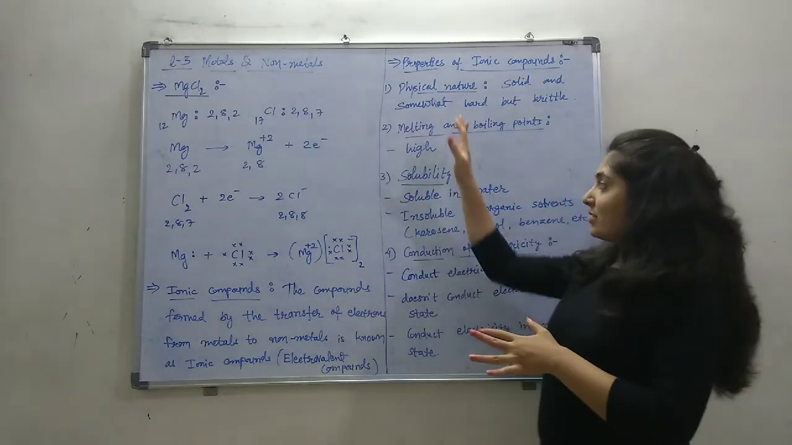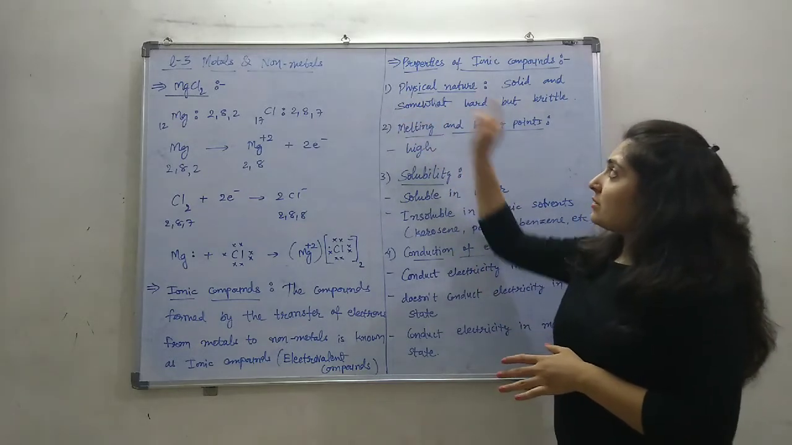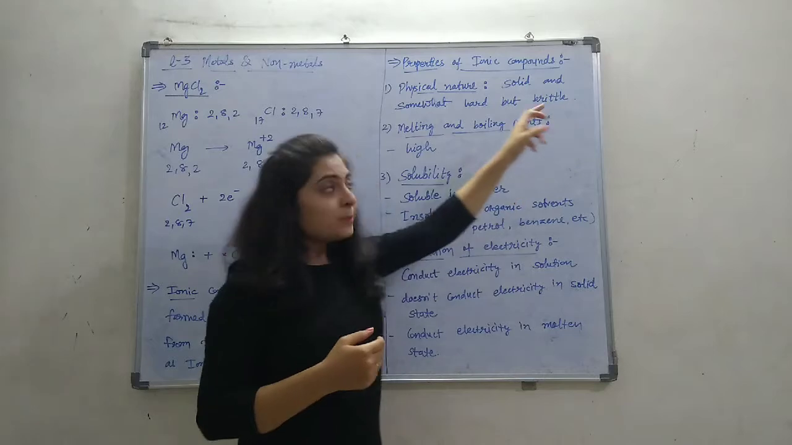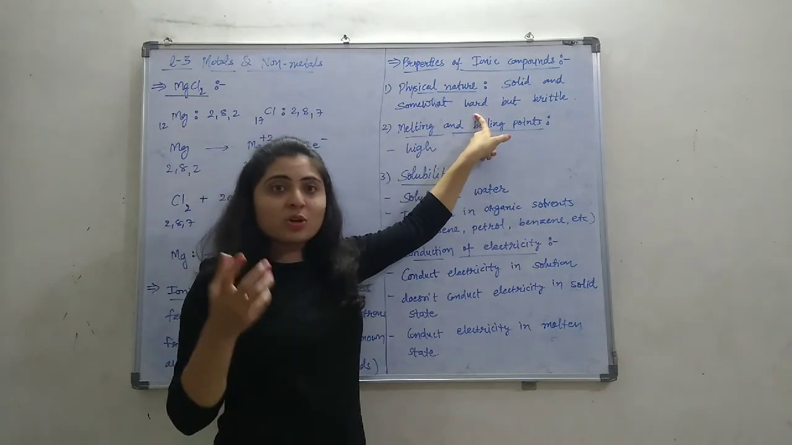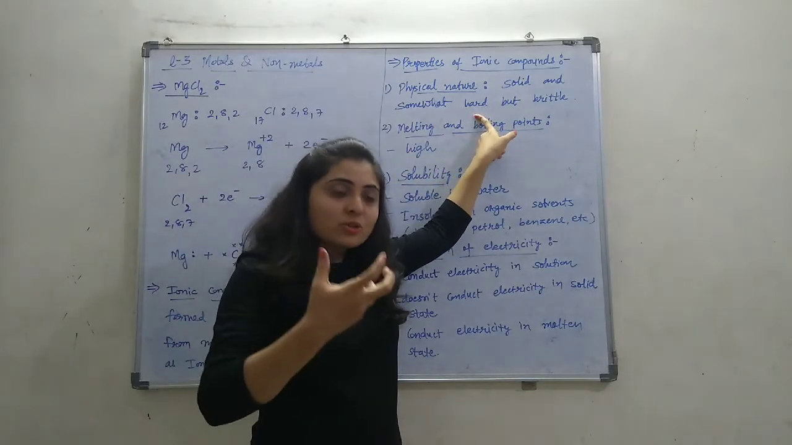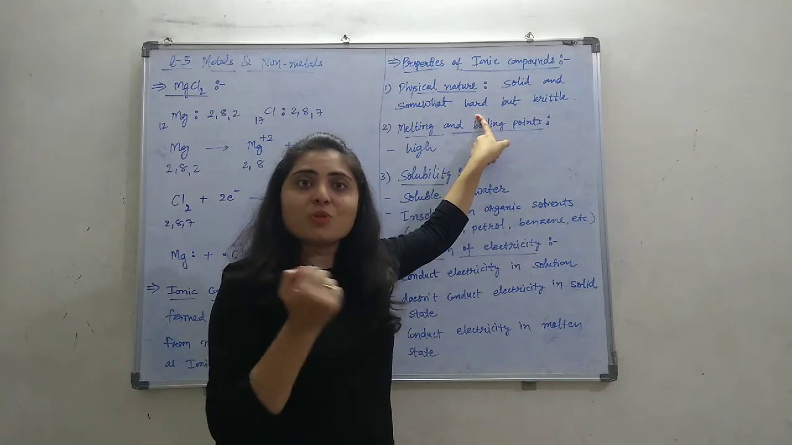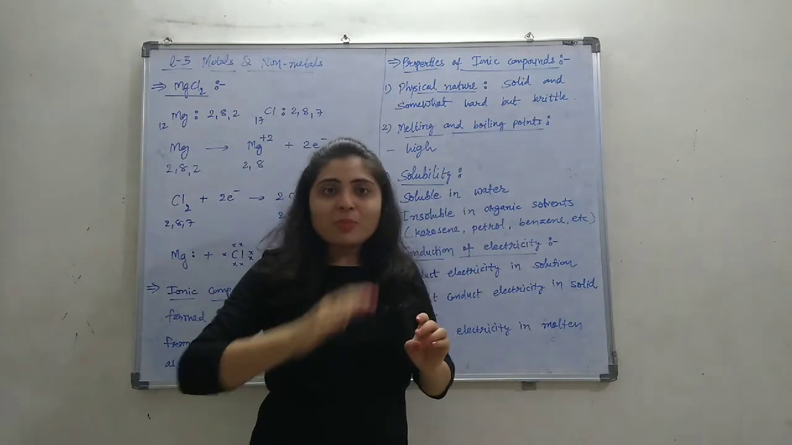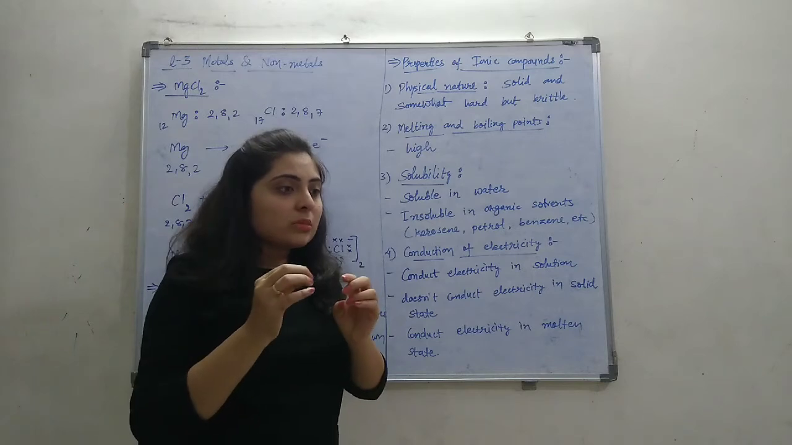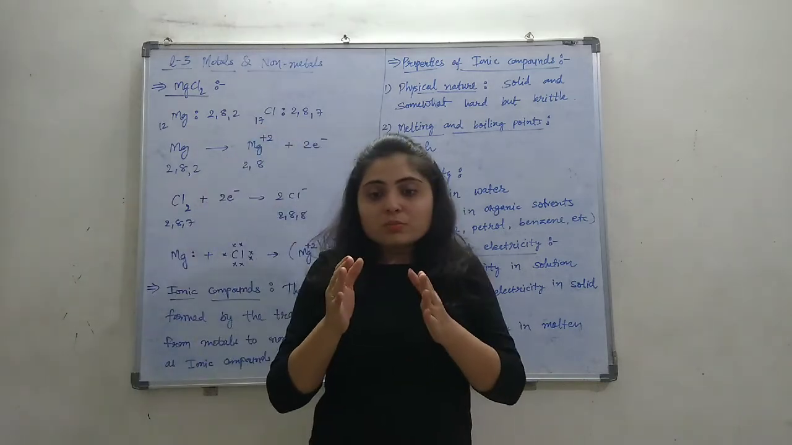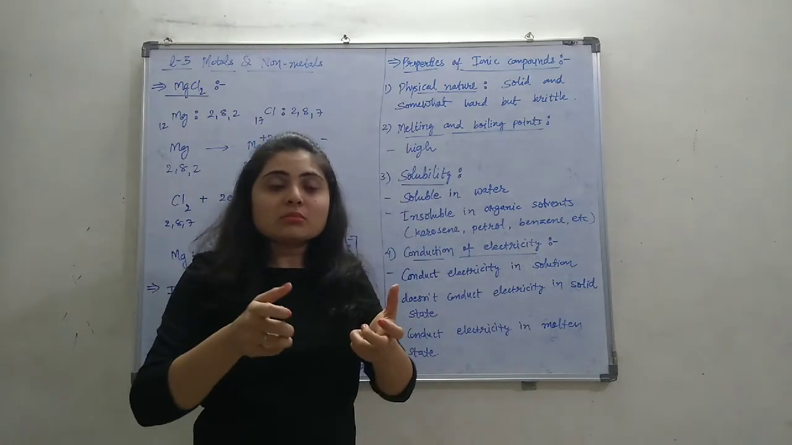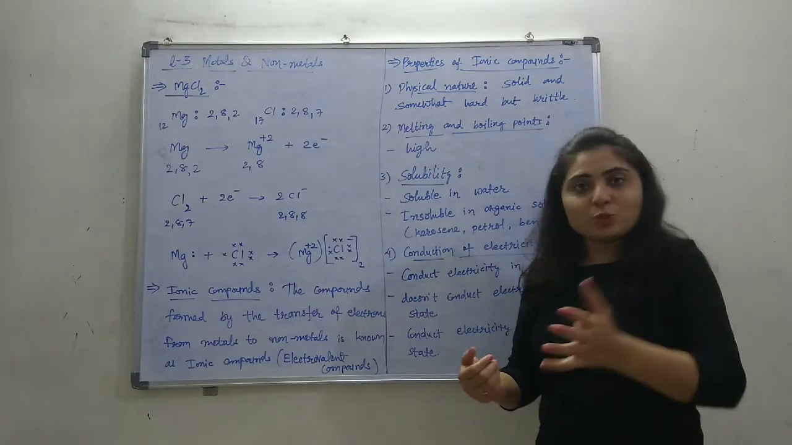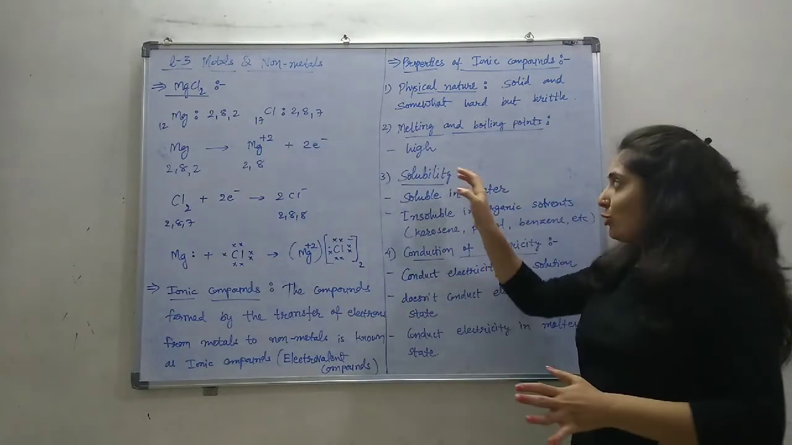Some general properties can be listed as follows. The first one, the physical nature. Generally, ionic compounds are solid and somewhat hard. Why is it hard? Because there is a strong attraction force between positive and negative ions. So these compounds are hard but brittle. Okay, when force is applied at some angles, then those solids can be broken into pieces. So they are brittle also.